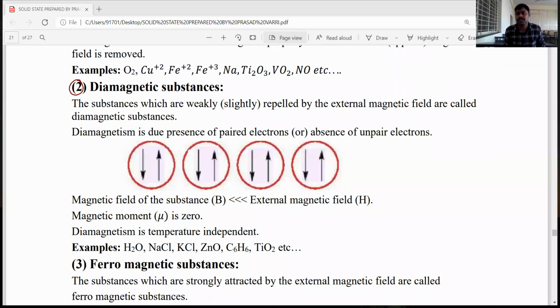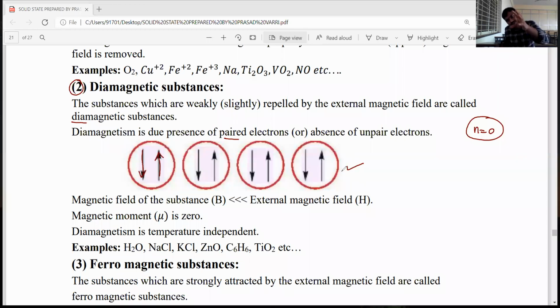The repulsion is mainly due to the presence of paired electrons, so the number of unpaired electrons n is equal to 0, meaning all are paired. One is parallel and the second is anti-parallel; that kind of pairing arrangement is present. Such substances are called diamagnetic substances.